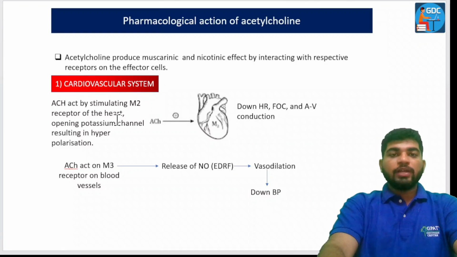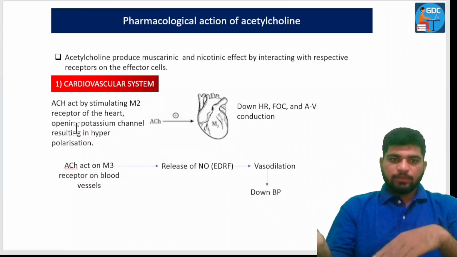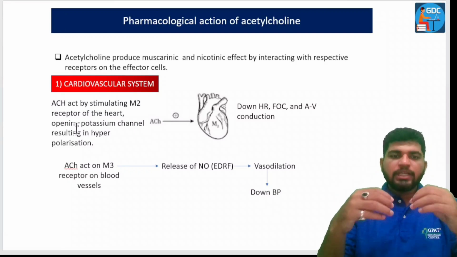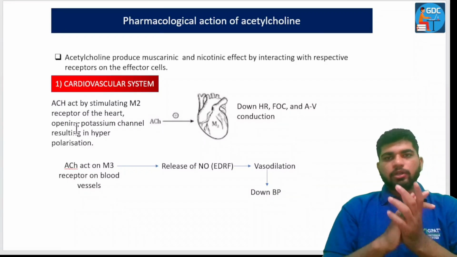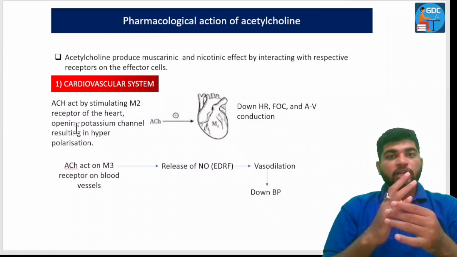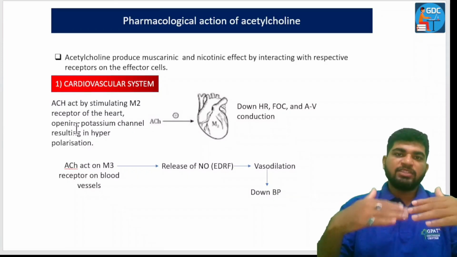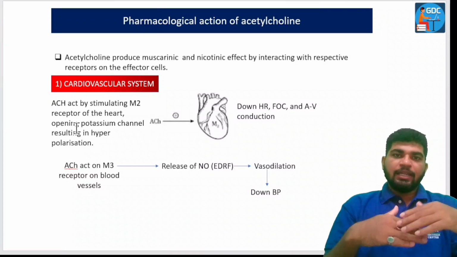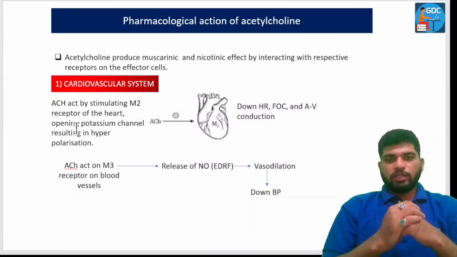So hyperpolarization means what? With the potassium channel opening, the potassium which is inside the cell will go outside the cell. That is called hyperpolarization.